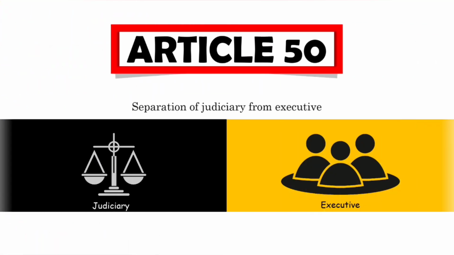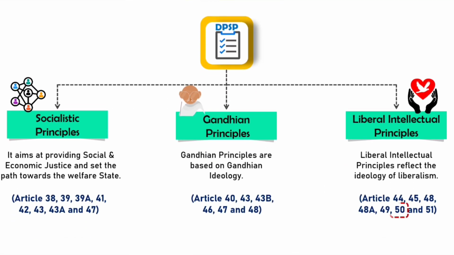Moving ahead in our series, today we will be discussing Article 50. Article 50 talks about separation of judiciary from executive. Judiciary means a system of courts of law. It protects the rights of every citizen, administers justice and settles disputes. Executive means that part of government which enforces or executes or carries out the law. Article 50 comes under liberal intellectual principles.